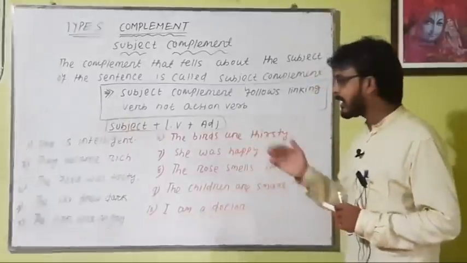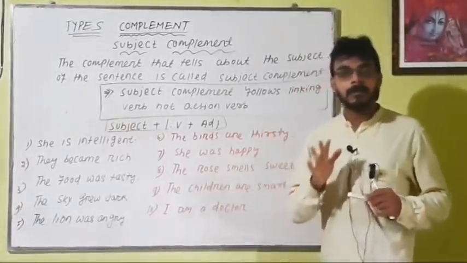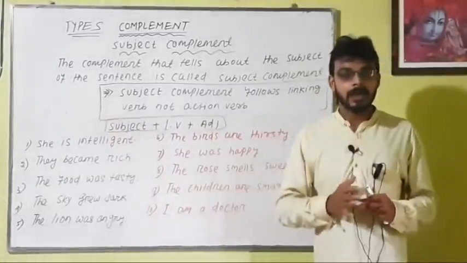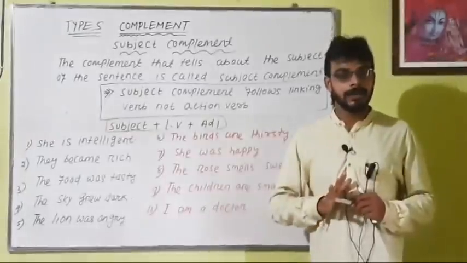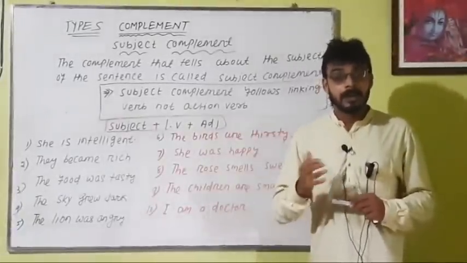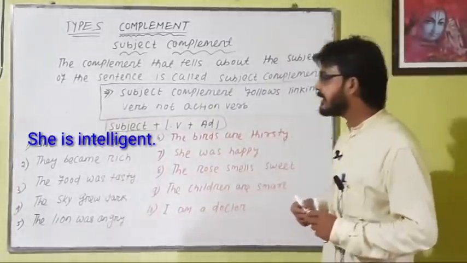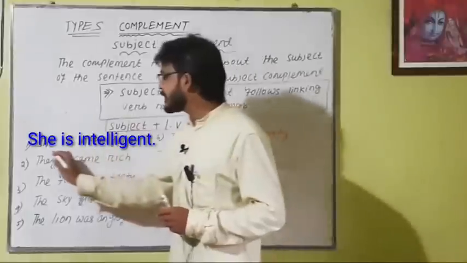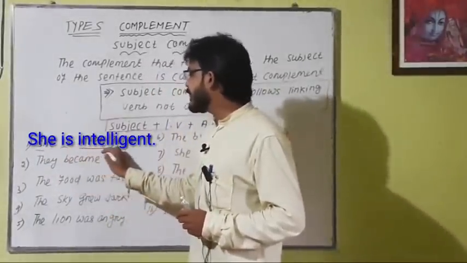Let's start with the first: subject plus linking verb plus adjective. If you have not watched the video on linking verbs, you can go to the playlist section and watch it. Linking verbs are like to be, become, seem, grew. She is intelligent. Here she is the subject, is is the linking verb, and intelligent is an adjective.